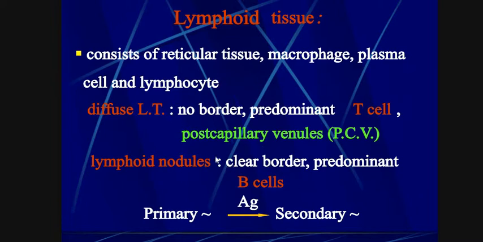A lymphoid nodule presents a clear border with predominant B cells, but in diffuse lymphoid tissue, T cells are predominant. In this case, primary cells become mature into secondary type cells.